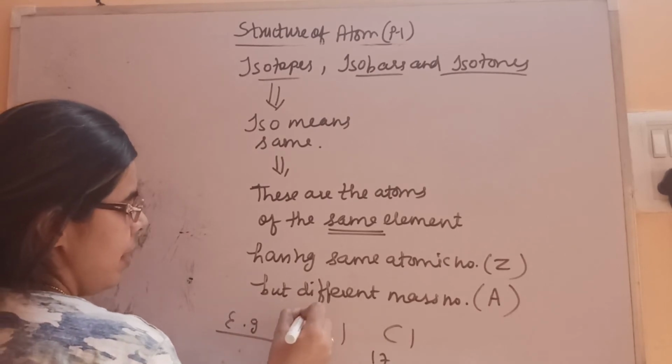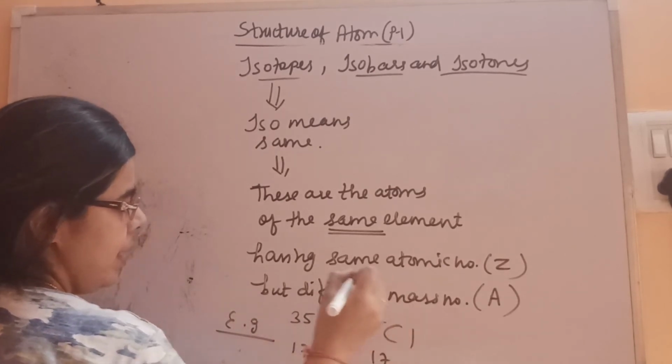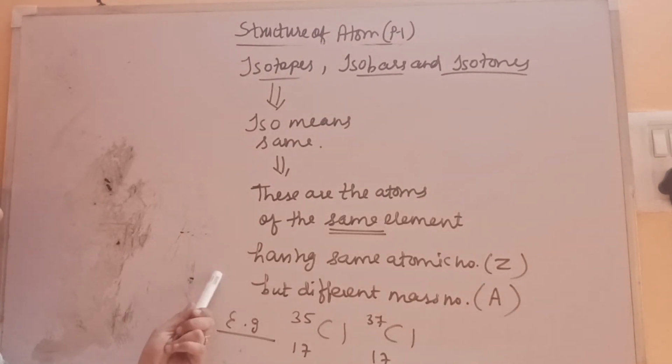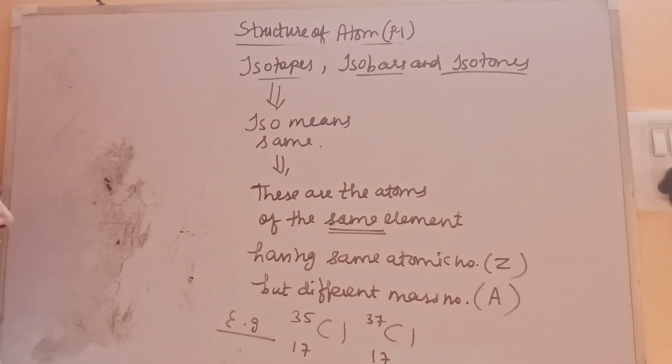One chlorine is 35 and one is 37. So see, mass number is different. So this is not fulfilling Dalton's atomic postulate. Atoms of the same element having same properties, but the properties will be different because these are isotopes. Because mass number is different, the composition will be different, so the properties will be different.